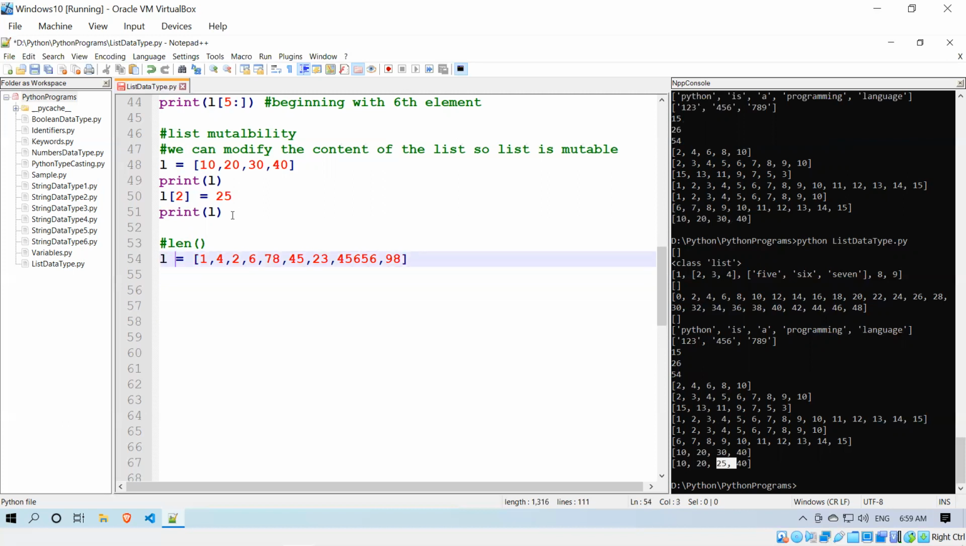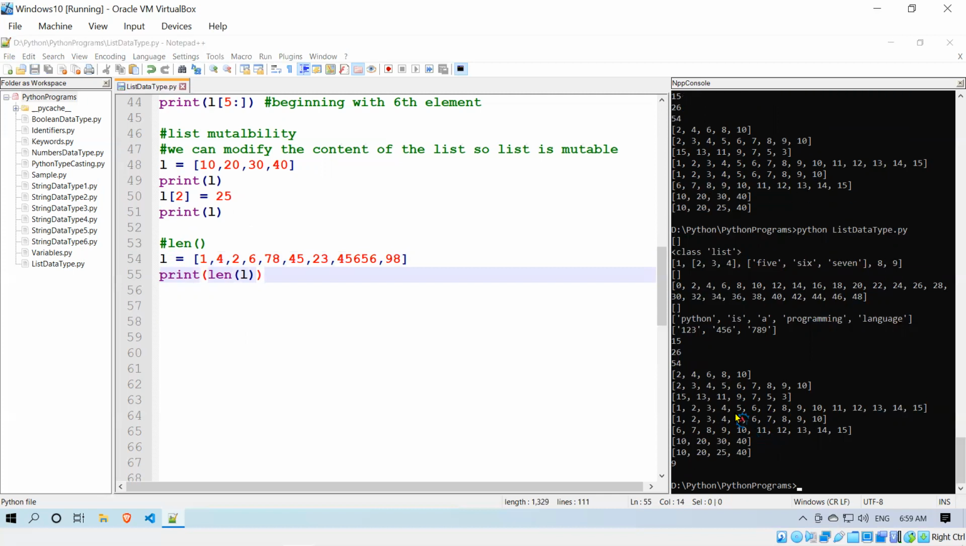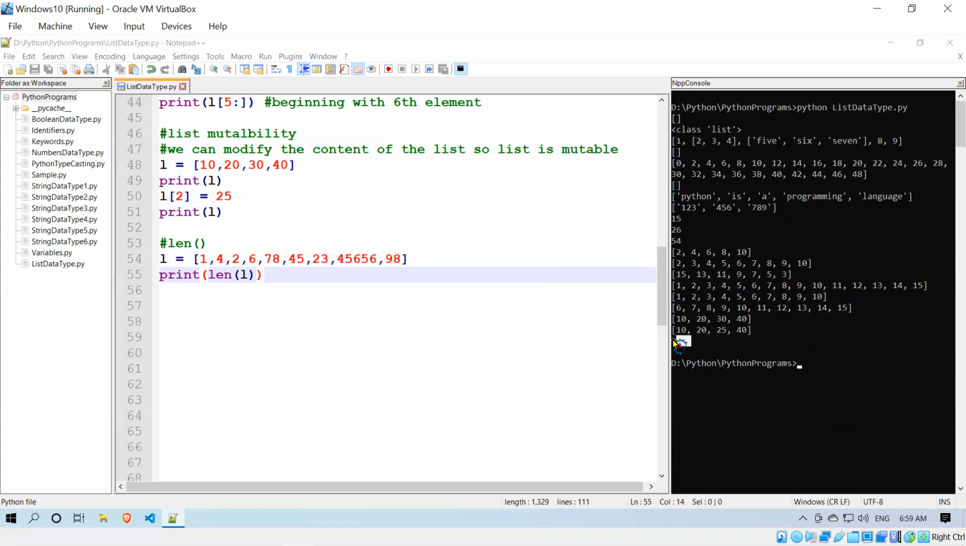So how many elements are there here? 1, 2, 3, 4, 5, 6, 7, 8, 9 elements are there. So when I say print length of L, it should give me 9. You see that? It is giving 9. Means the length of my list is 9. It will tell you how many elements are there. Okay, this is the length function.